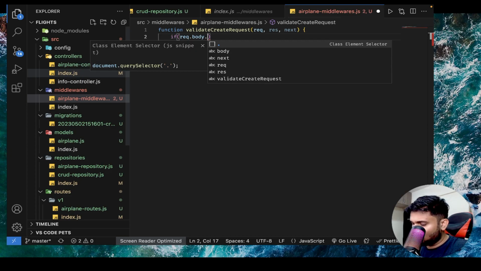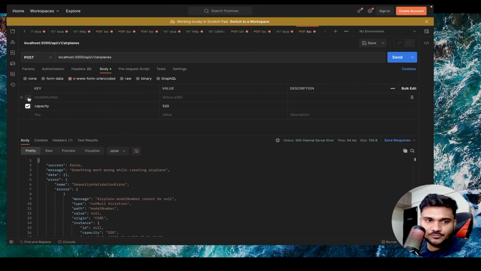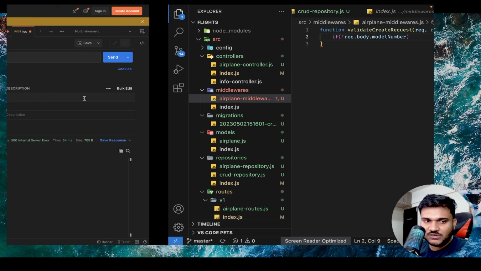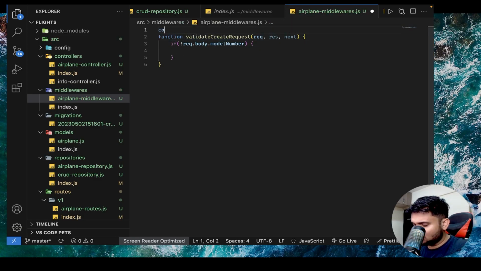request.body.model number, if inside your request body you are not sending model number. Because let's say something else can happen also. For example, you want this model number to be camel case, but by mistake they are sending it like snake case. Now this is problematic. Your code is not configured for snake case based syntax, so you should get exactly this particular key, model number, in this particular form only. If you don't get it, then you can do something, and that is